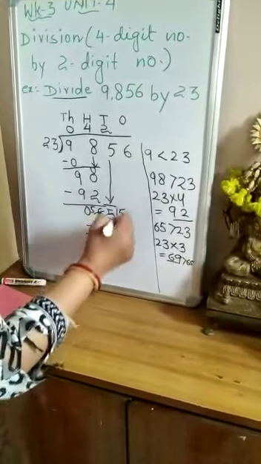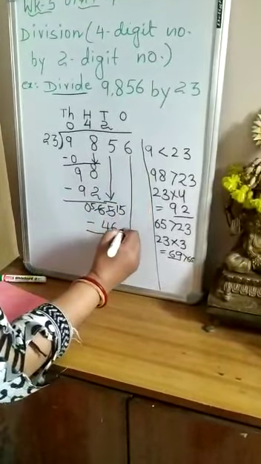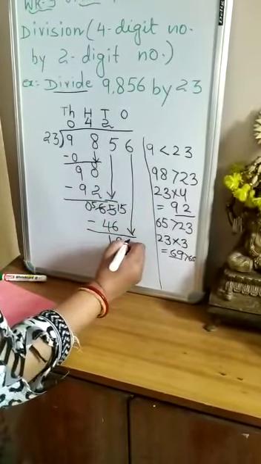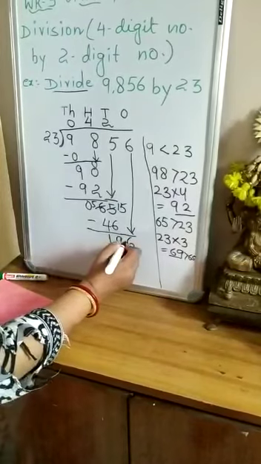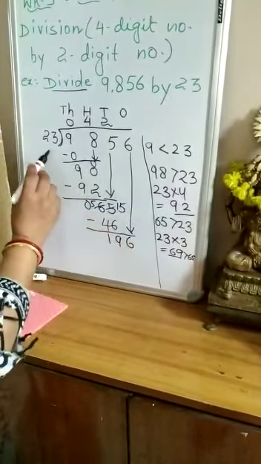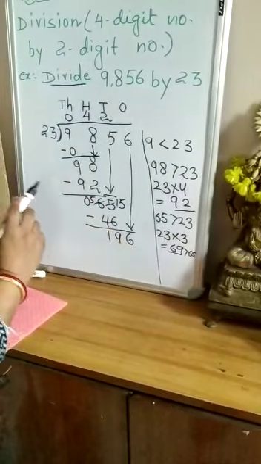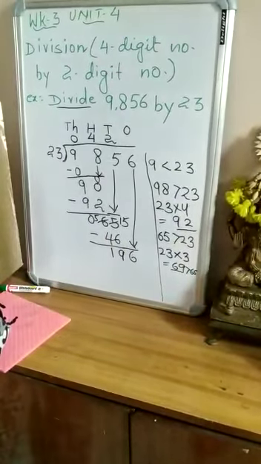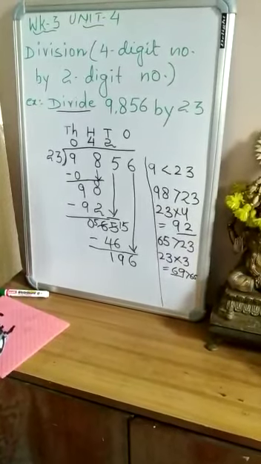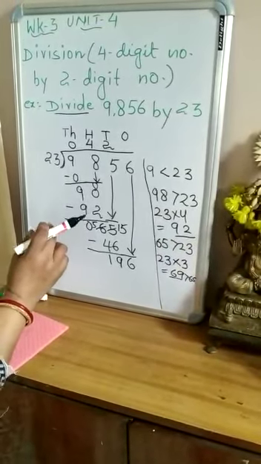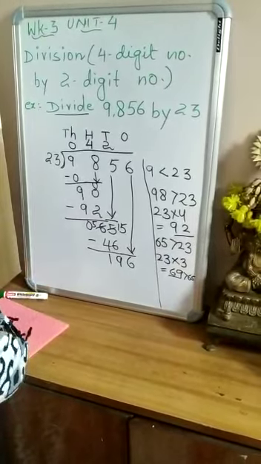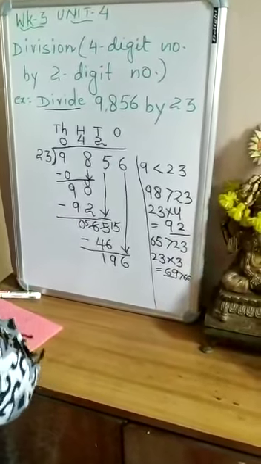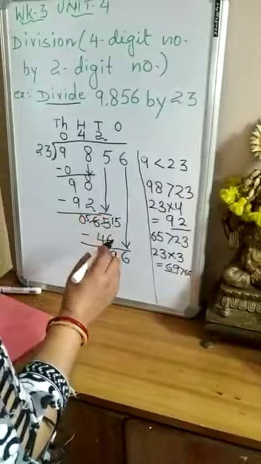Now here 19, I will put down this 6 along with 19. Now it becomes 196. This 196 is more than 23. So we start the table of 23. 23 ones are 23. 23 twos are 46.